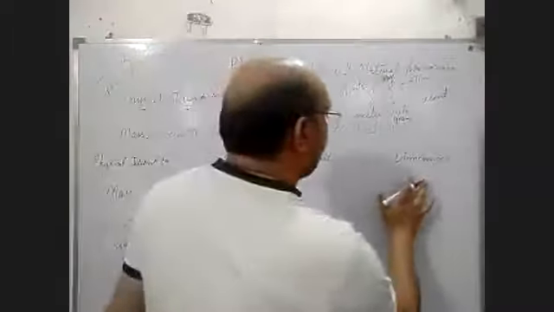For mass, we have to take capital M. Kilogram is replaced by capital M. If you want to convert a unit to a dimension, you take kilogram as capital M and meter as L. So here the unit is meter in the second case, and the dimension is capital L. Are you getting my point?